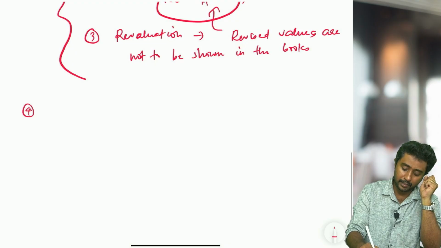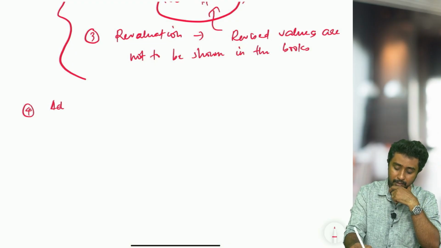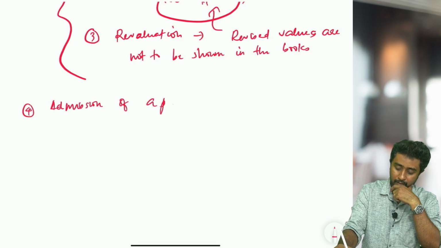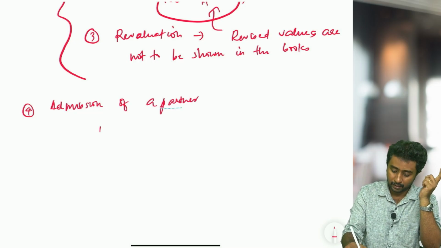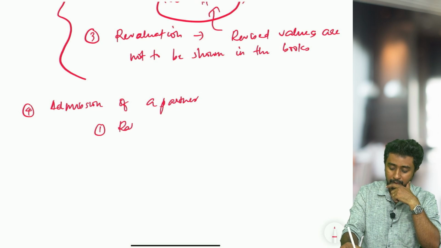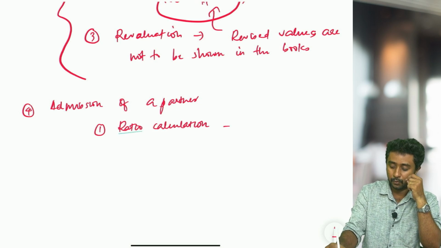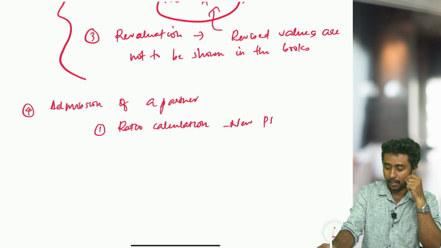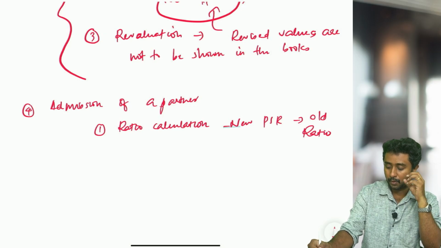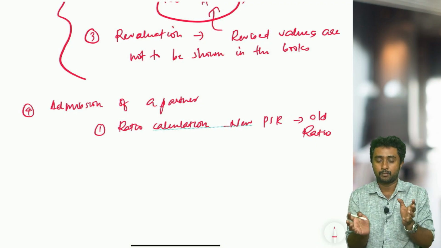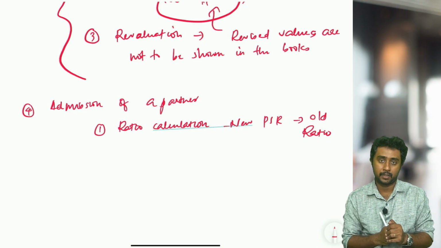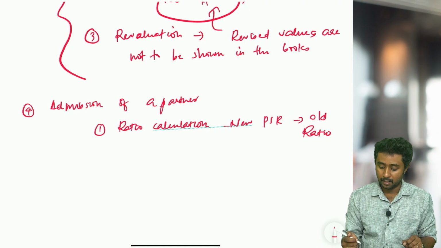Now the next topic that we are going to discuss is admission of a partner. Here one important thing that you have to remember is ratio calculation. Sometimes they will give the new ratio and ask you to calculate the old ratio or some other values. So you should know how ratios are calculated, and the concept behind the sacrificing ratio.